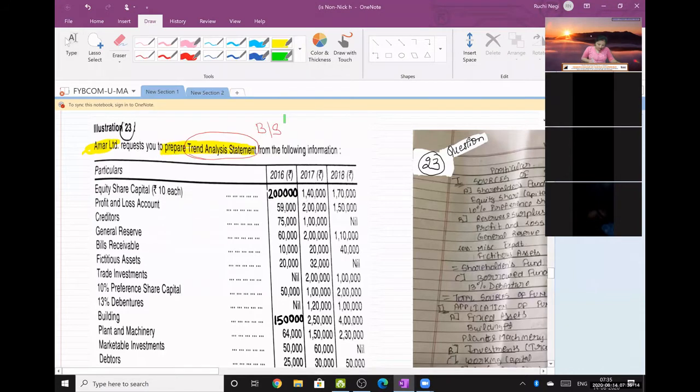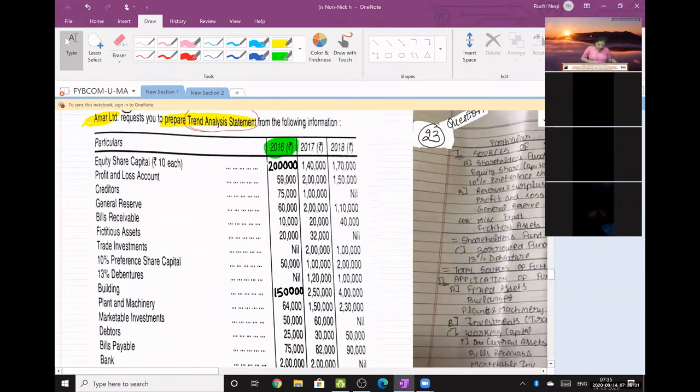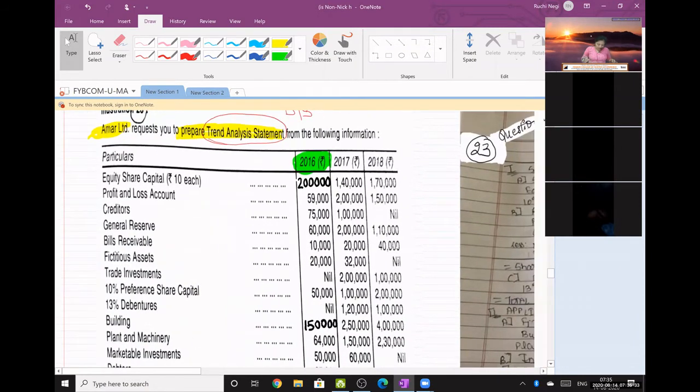So base year को मैं green से कर रही हूँ. ठीक है, ये मेरा base year है. ठीक है, तो इसको मुझे क्या consider करना पड़ेगा? 100 while calculating. Okay, और ये 2017 और 18. What is this? This is my next year. Okay. Now let us discuss only then. Equity share capital, ये कहाँ जाएगा? Under sources of funds.